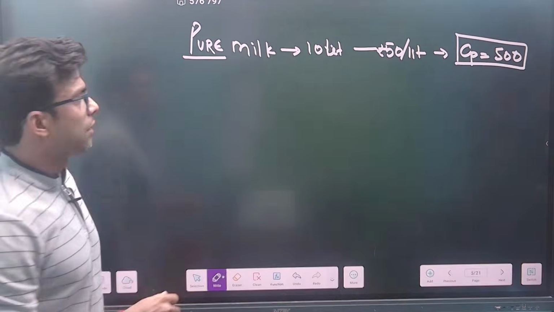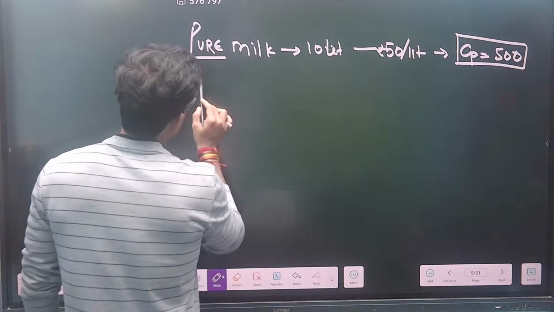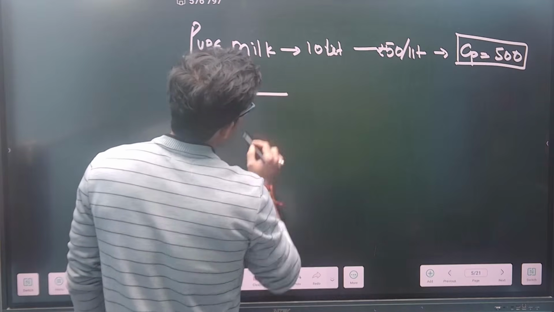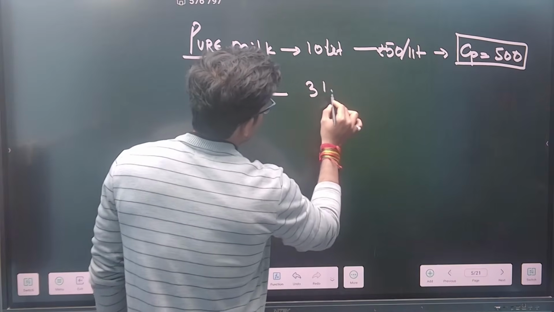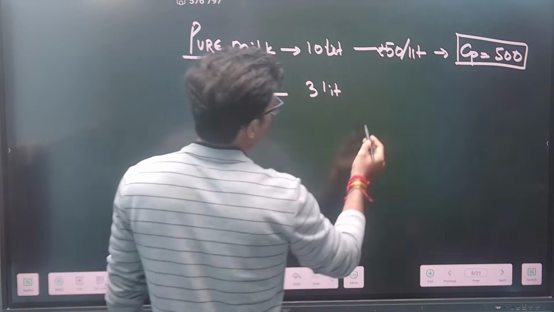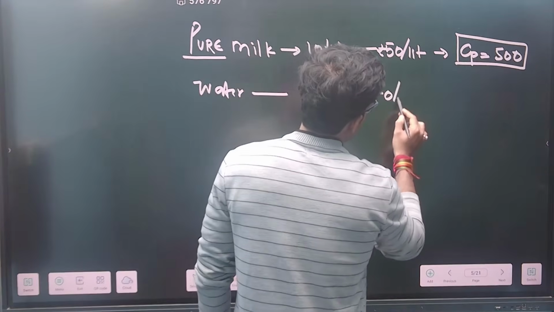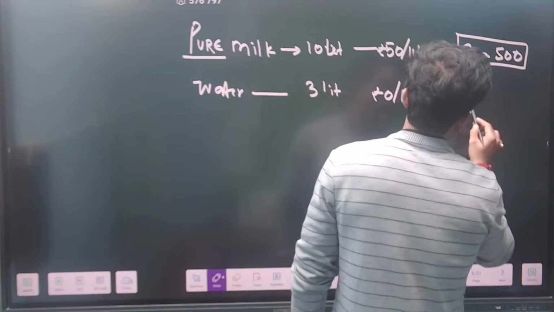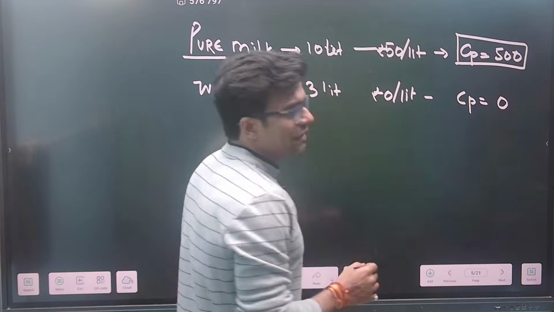Suppose water is added to it. Let's say I have added 3 liters of water. What is the cost of the water? The cost of the water is 0 rupees per liter. Again, the cost price would be 0. I hope you are getting the point.